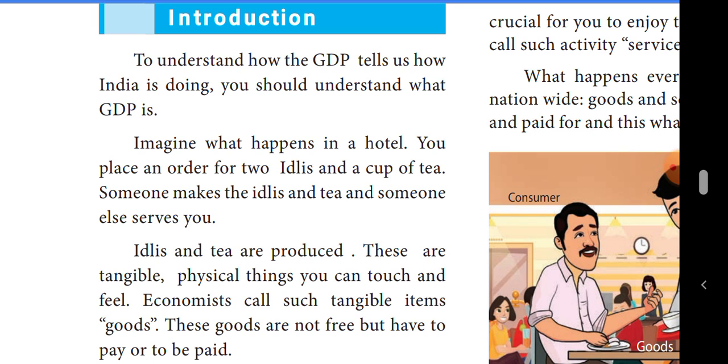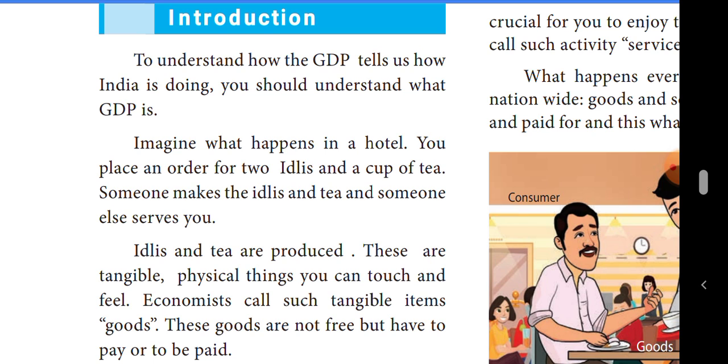Likewise, we can say the answer. Suppose your friend asks another question: how is India doing? Can you say the answer, students? We cannot say the answer. It is a very difficult question because she is asking about the condition of the nation. She is asking about the condition of the nation, so we cannot say the answer.